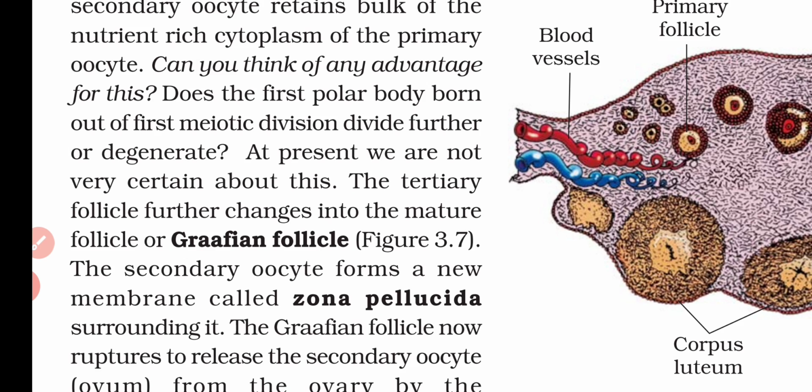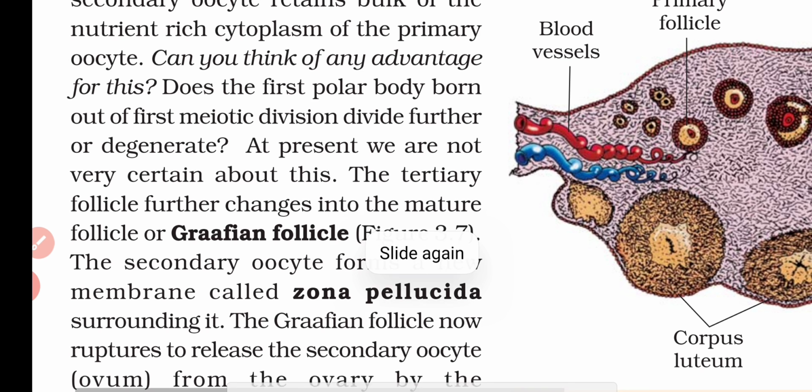Now, the tertiary follicle further changes into the mature follicle that we call the Graafian follicle. So the tertiary follicle will convert into the Graafian follicle, and the secondary oocyte forms a new membrane called the zona pellucida. So the secondary oocyte that is formed will form a new membrane that we call the zona pellucida surrounding it.